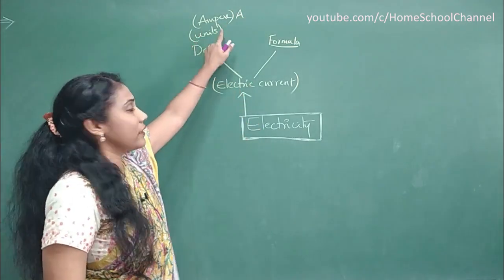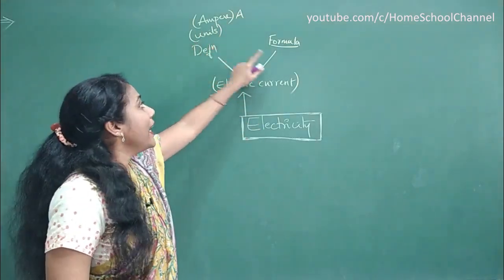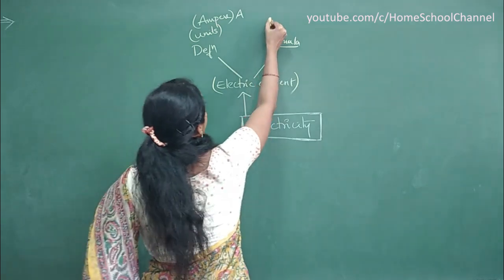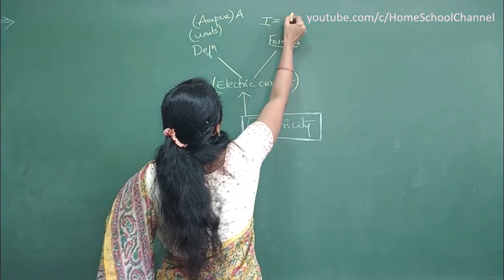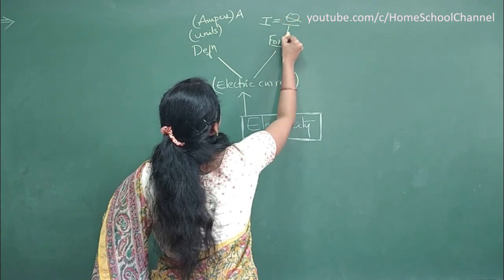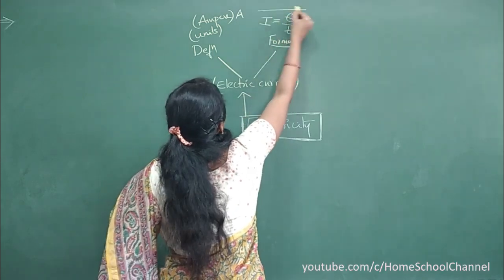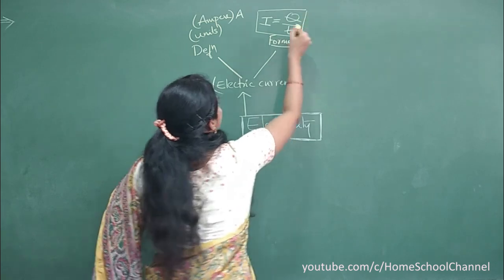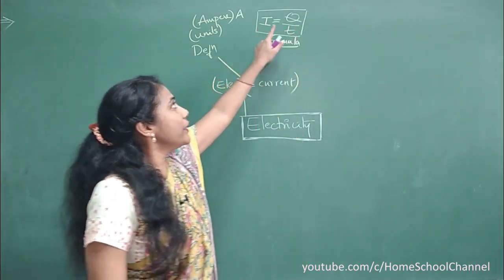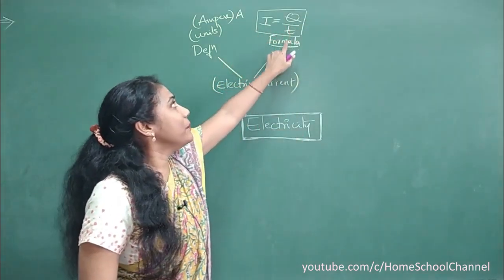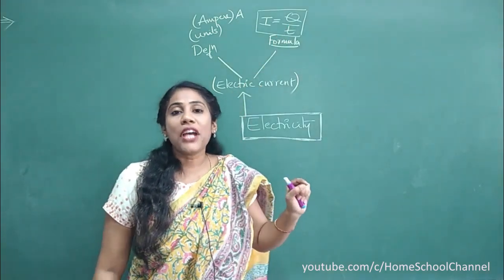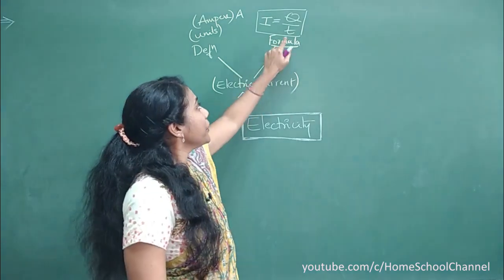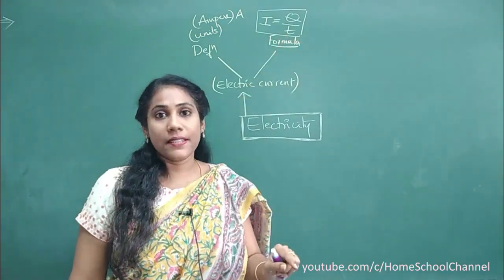So ampere, try to remember its unit. And what is the formula here? The formula is electric current I is equal to charge divided by time. So this is the formula of electric current: I = Q/t. Q is nothing but charge. The unit of charge is coulomb and the unit of time is seconds.